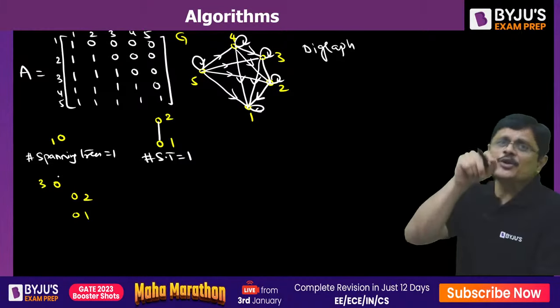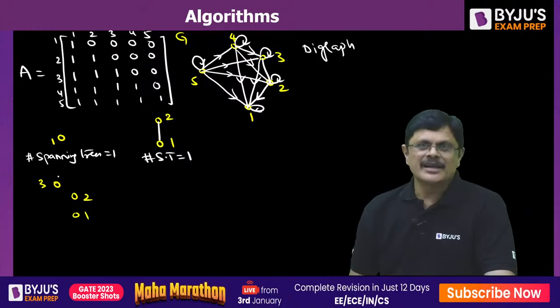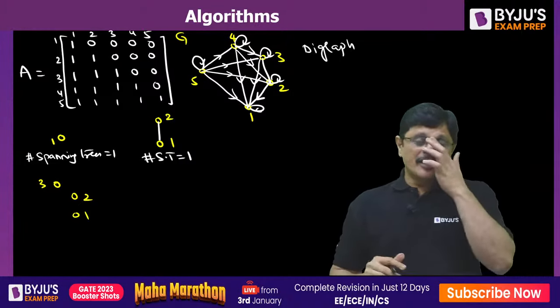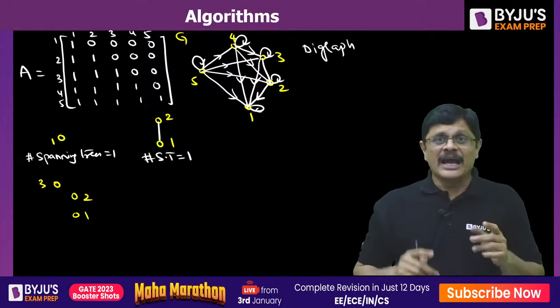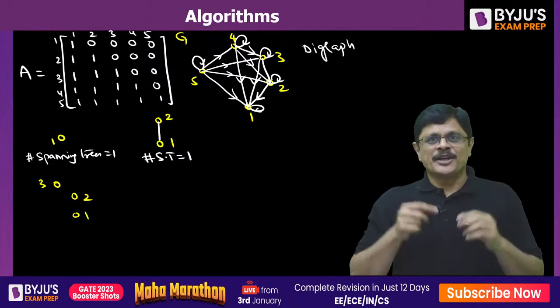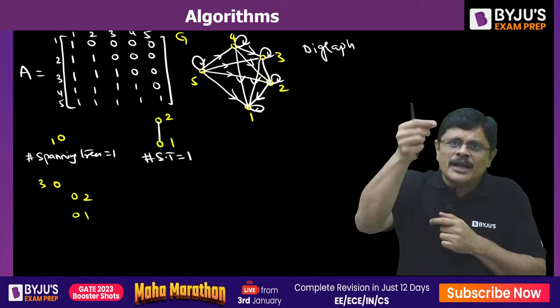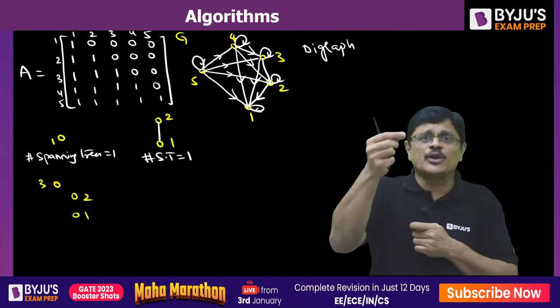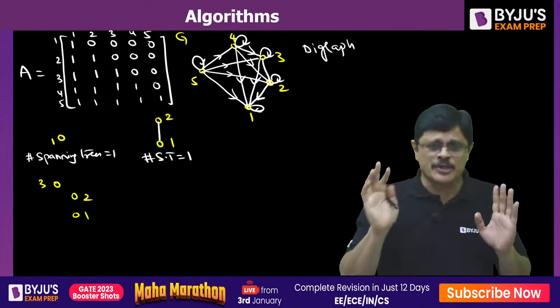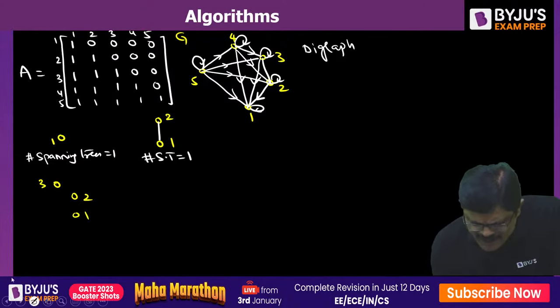See, from 3 you have to create the directed edges. Actually, if you observe in the graph, 3 to 2, 3 to 1 edges are possible, and a 2 to 1 edge is possible. So from any higher number to a lower number, directed edges are possible. So if you fix 3 here,